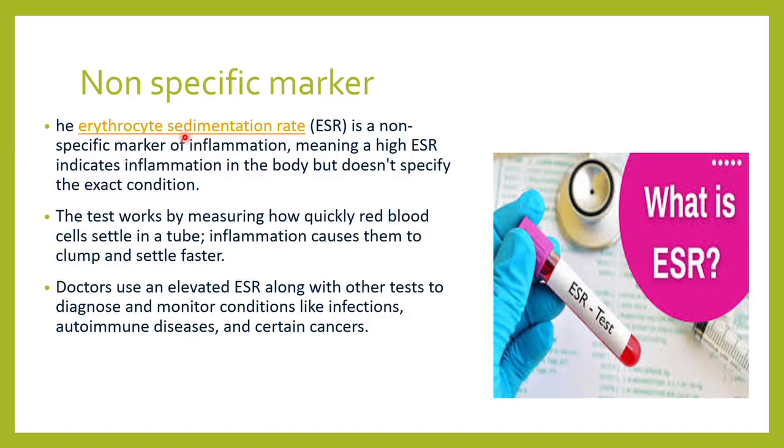So I've told you that ESR is a non-specific marker. It doesn't point out, okay, ESR is high, patient is having rheumatoid arthritis, ESR is high, patient is having SLE. No, it doesn't indicate that. It is just telling you, it is indicating to you that yes, something is happening in the body. There is a tissue breakdown. There is some kind of an inflammation. Where is the inflammation? We need to do extra tests and find out where exactly is the inflammation.